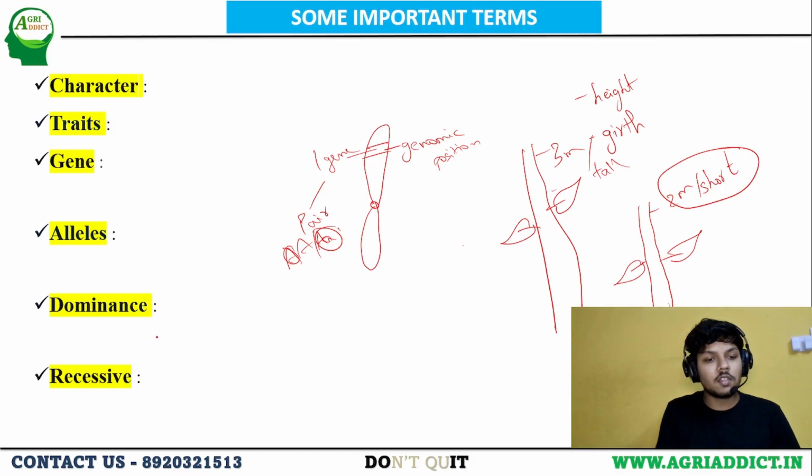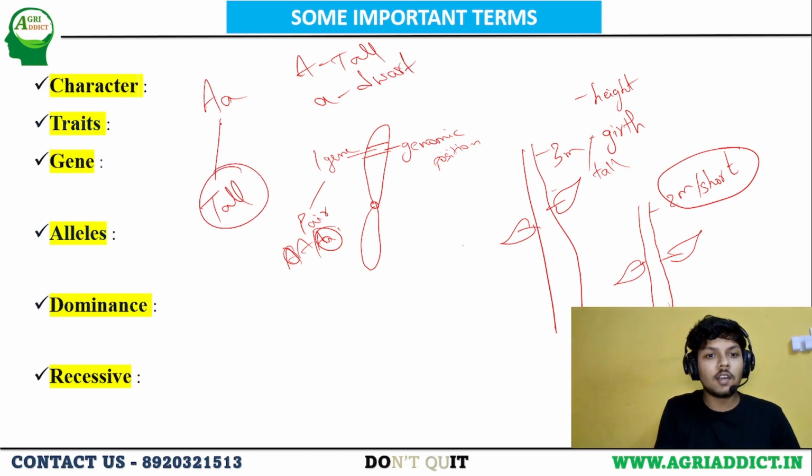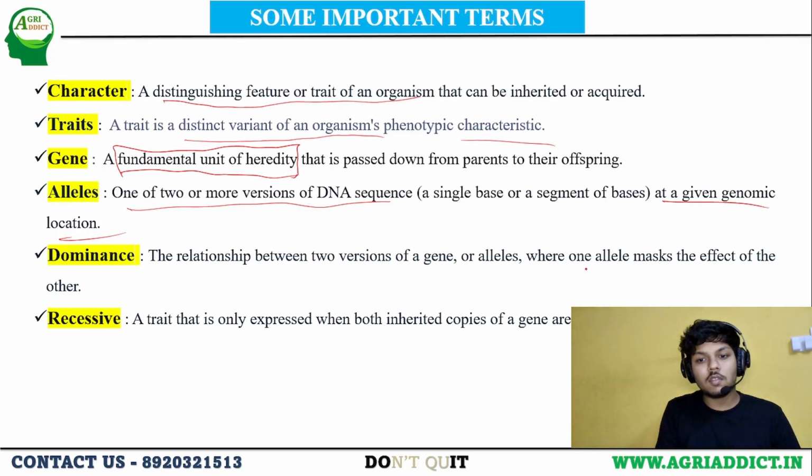And the next is dominance and recessive. So this is the pair of alleles I have, and the character that is exhibited is tall: capital A should exhibit tall, small a should exhibit dwarf. In the progeny, the character that is expressed is only tall. The dwarf character is not expressed by the small a. So the allele which is expressed and masks the other allele's character, we call it dominant.